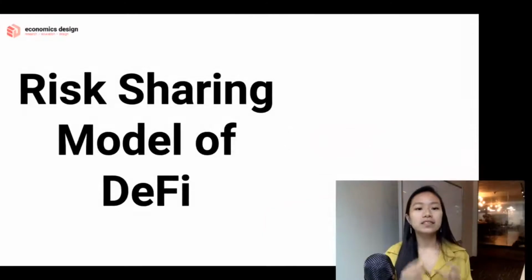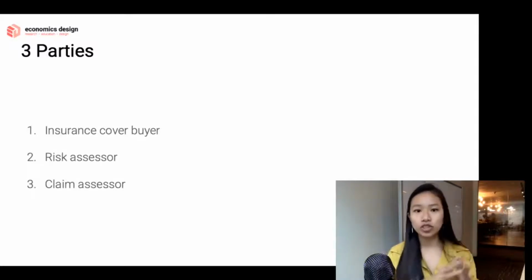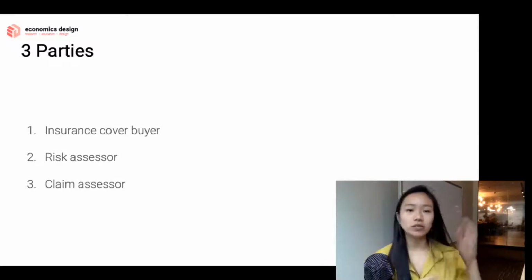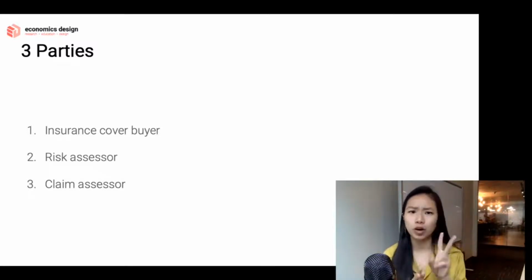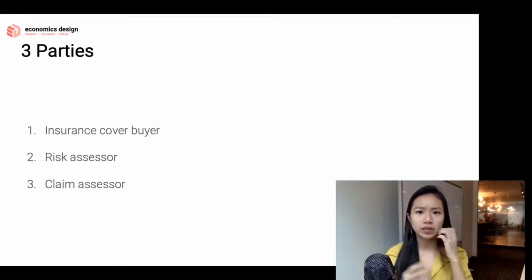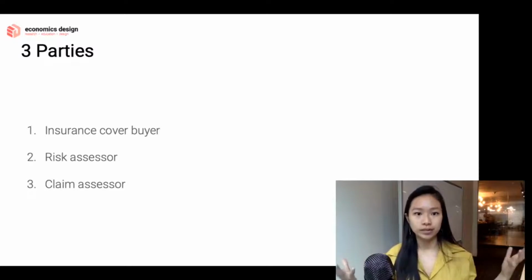Okay, so now let's go on to the risk-sharing model of DeFi. In traditional economics or in traditional insurance, you pretty much have two parties. The first party is the principal, like you and me, we buy insurance. The second party is the agent, which is the insurance companies, and they will assess your risk.